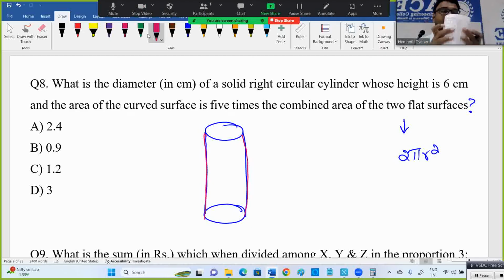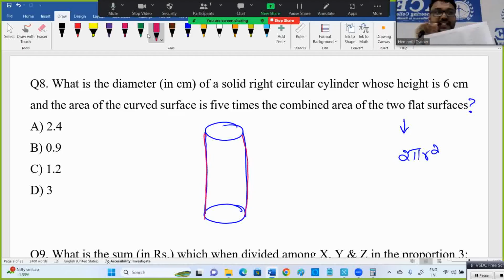See, this is the cylinder shape I am drawing, but without the flat surface. Above is a flat area, below is a flat area. Now, this area you need to calculate. How the formula is designed is very simple. If you open it, this is a circle, and the length here is the circumference, 2 pi r.